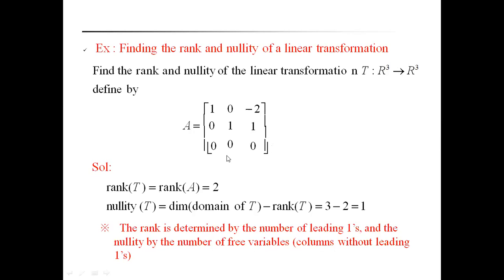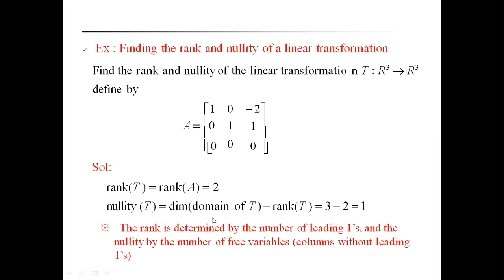Or by the matrix property, we can easily say that the rank of T is equal to the rank of A, which is equal to 2. Here the pivot columns are there, pivot columns meaning 1 0 0 and 0 1 0, identity column vectors. That's why the rank of A is equal to 2.